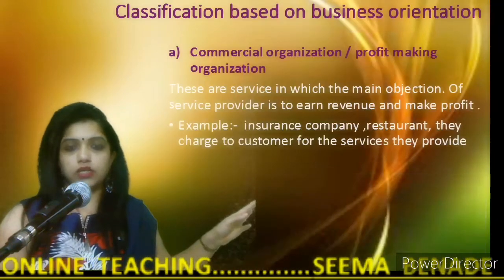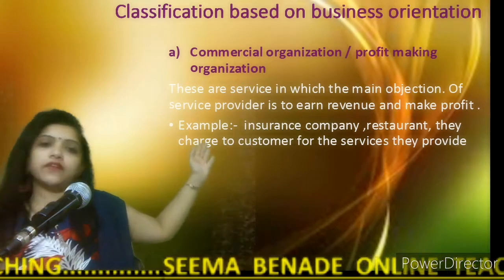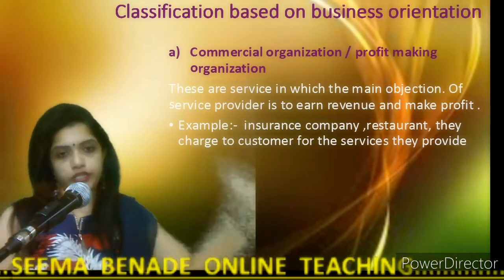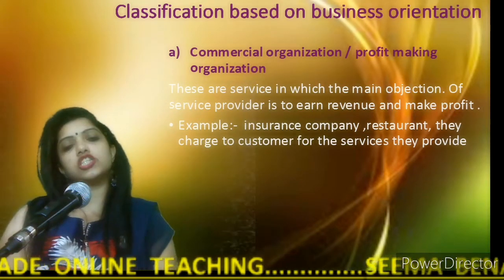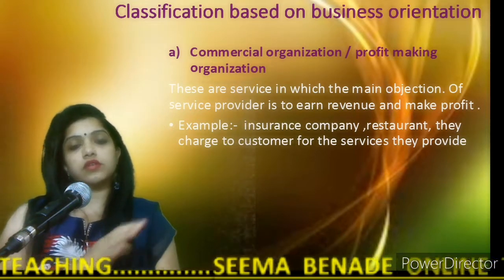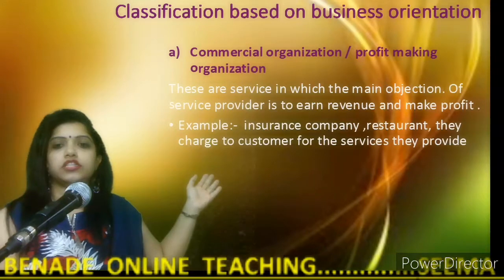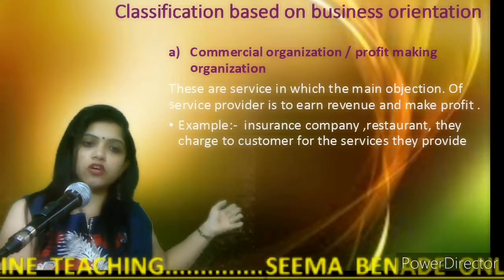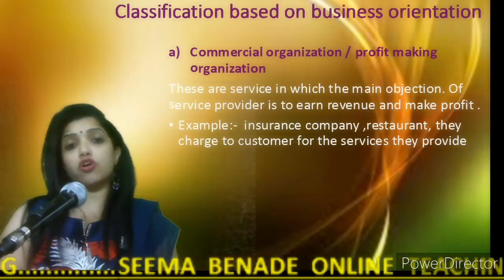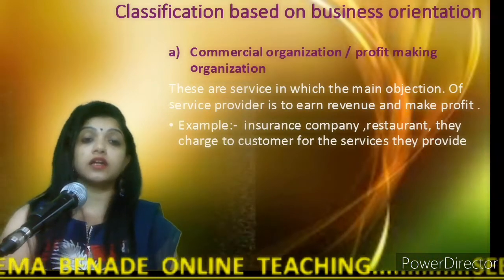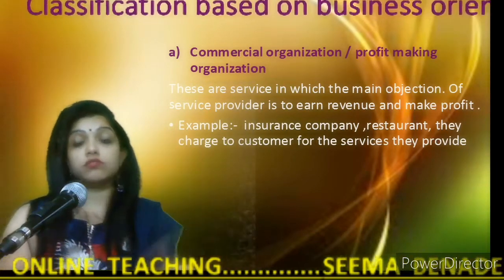Got this? Okay. Then the next is classification based on business orientation. In this categorization, services are categorized on the business orientation. So first is commercial organization, which is also called profit making organization. These commercial or profit making organizations carry out their business for profit purpose.